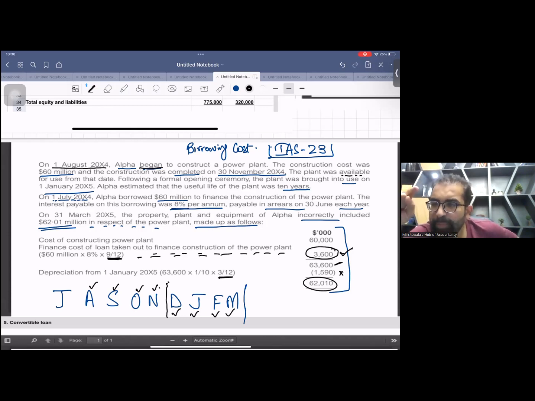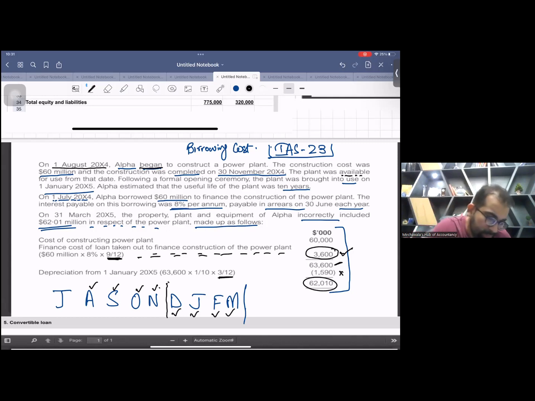Secondly, he should have depreciated for 4 months, but he depreciated for 3 months. Now you take a picture of this so that I can do the correct calculation, and I'll make one entry and everything will be finished.